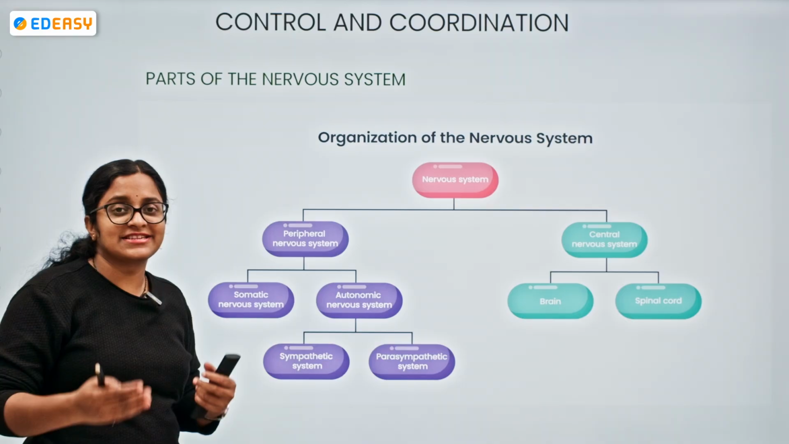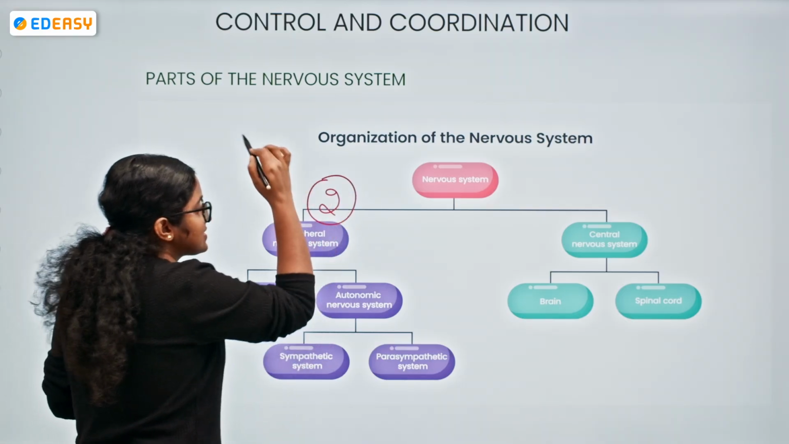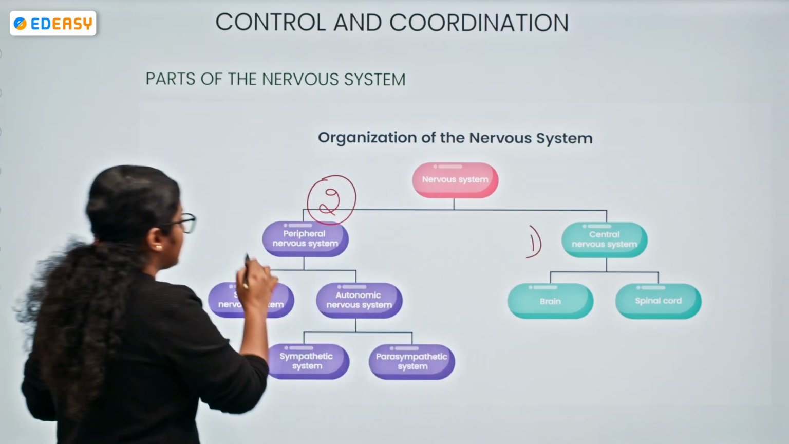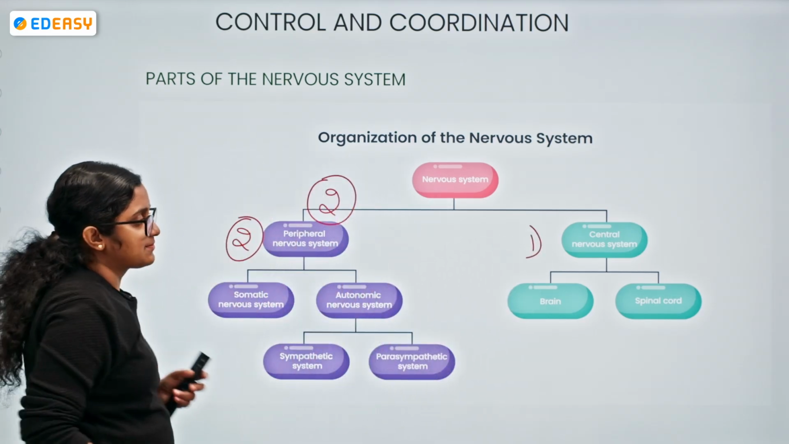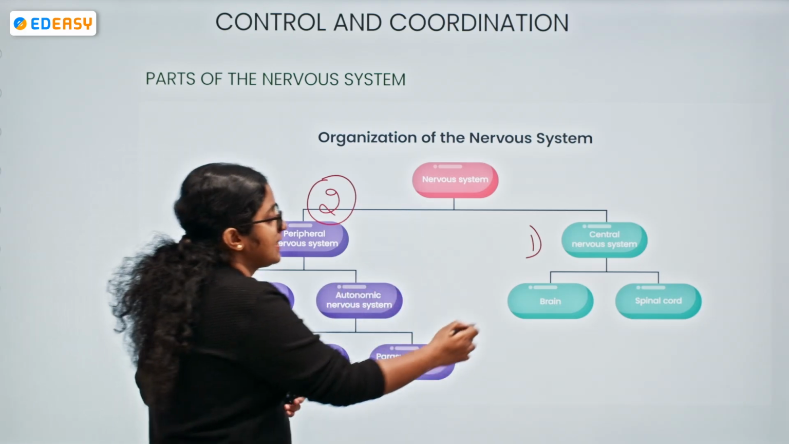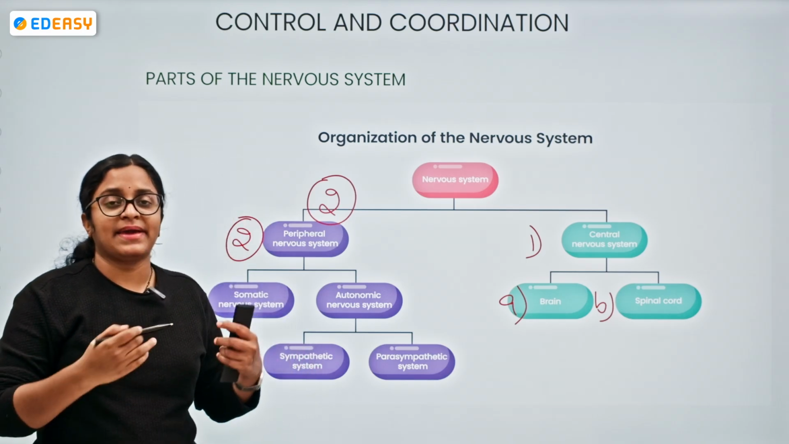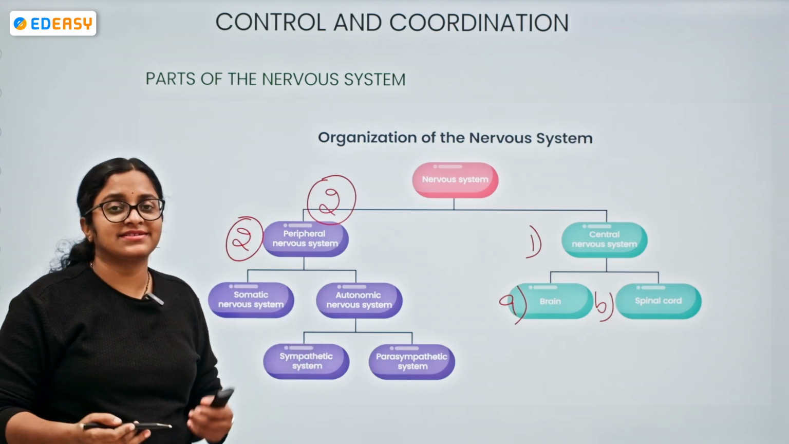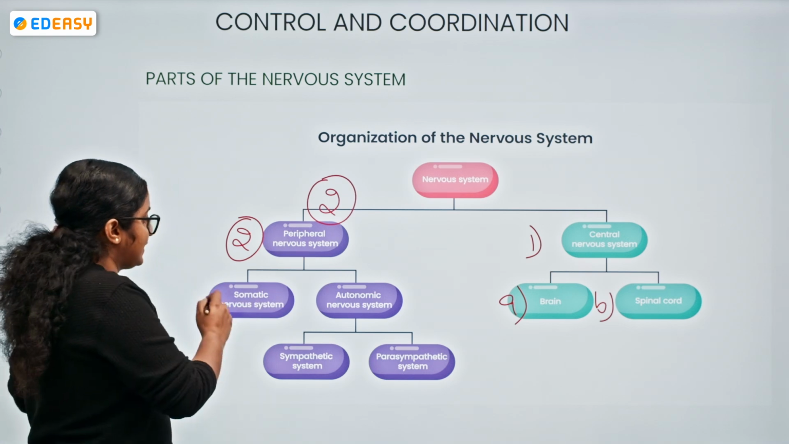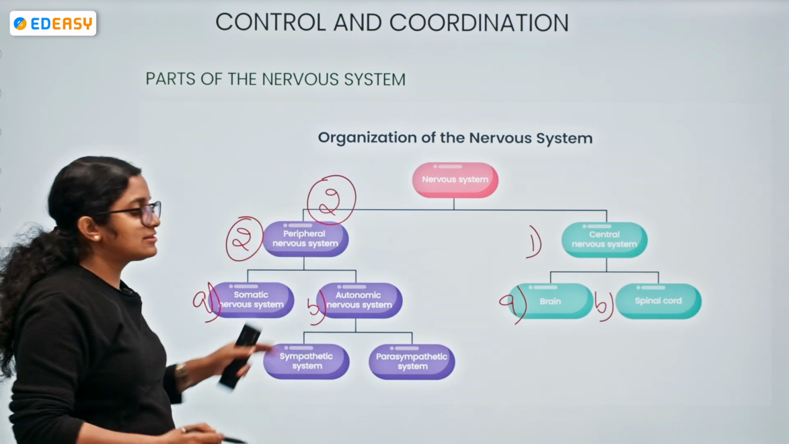So the nervous system has two divisions. Repeat with me. How many divisions? Two divisions. What are they? Central nervous system. Next, peripheral nervous system. The central nervous system comprises the brain and spinal cord, whereas the peripheral nervous system comprises nerves arising from the brain and spinal cord. It further includes the somatic nervous system and the autonomic nervous system.